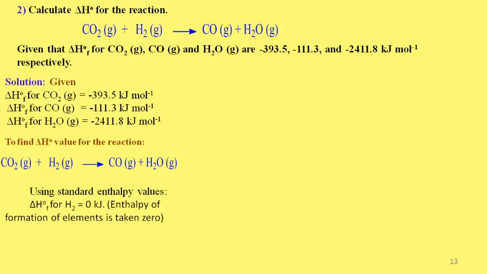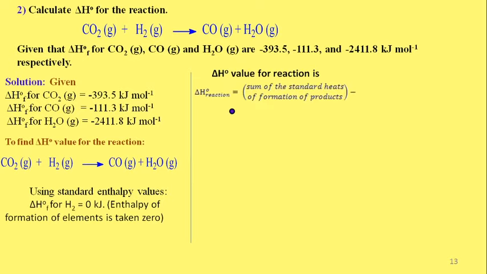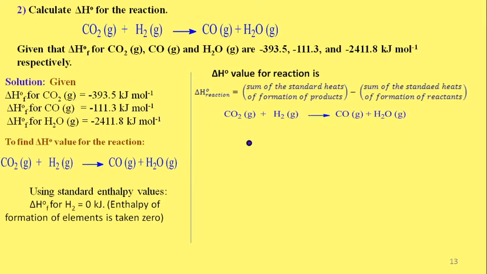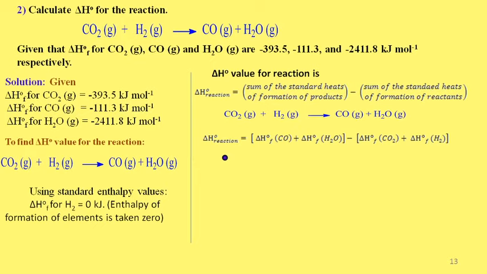This is the reaction. The standard enthalpy of formation for hydrogen should be taken as 0 under standard states. The standard enthalpy change of reaction is given by the formula. For the given equation, we can write delta H naught reaction is equal to delta H naught f of carbon monoxide plus enthalpy of formation of water, minus enthalpy of formation of carbon dioxide plus enthalpy of formation of hydrogen.